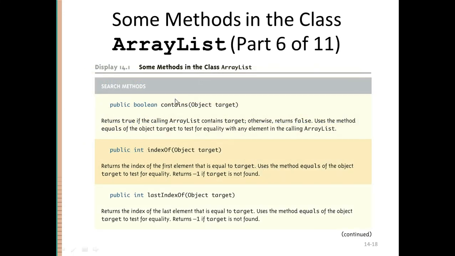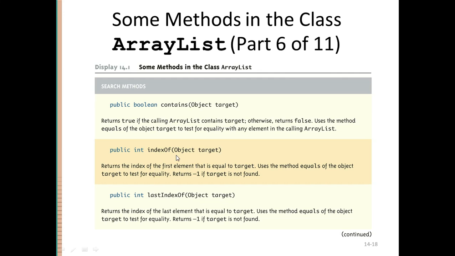Okay, the contains function. This is again a very useful function. If you remember, we used to write search functions for the array, right? And we used to iterate through the array in order to see if something is present inside the array or not. This function is useful because we can simply give the name of the variable that is to be searched, and if it is present in the array, it will return true, otherwise it will return false. Similarly, these functions are also useful.